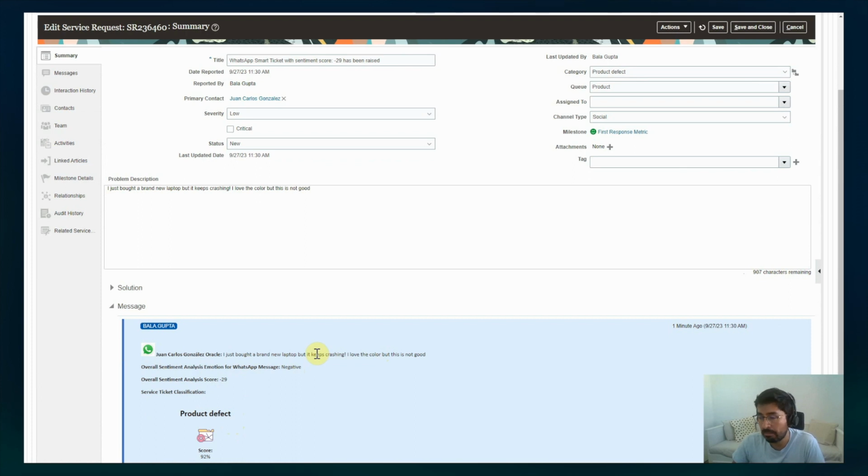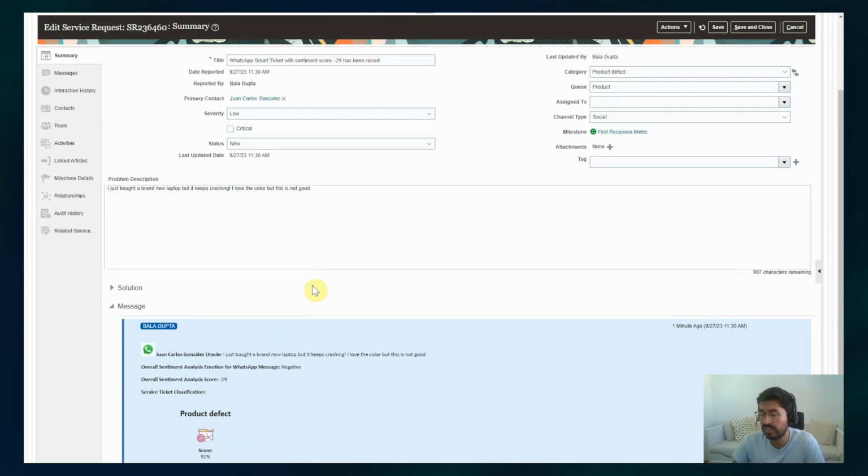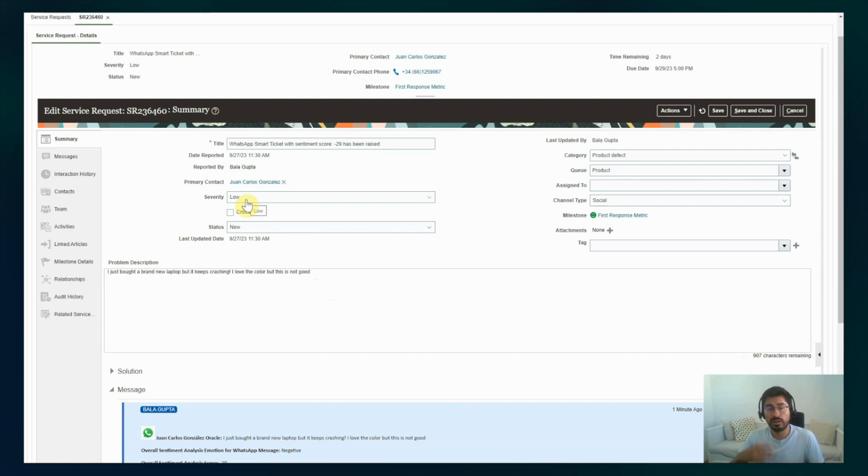In the end, it's a mixed sentiment for the text, but the negative score is greater than the positive, because it's a mixed text here, mixed emotion. So with the sentiment score, what Oracle Integration did in the background is taking the score and passing the score through a decision rule.